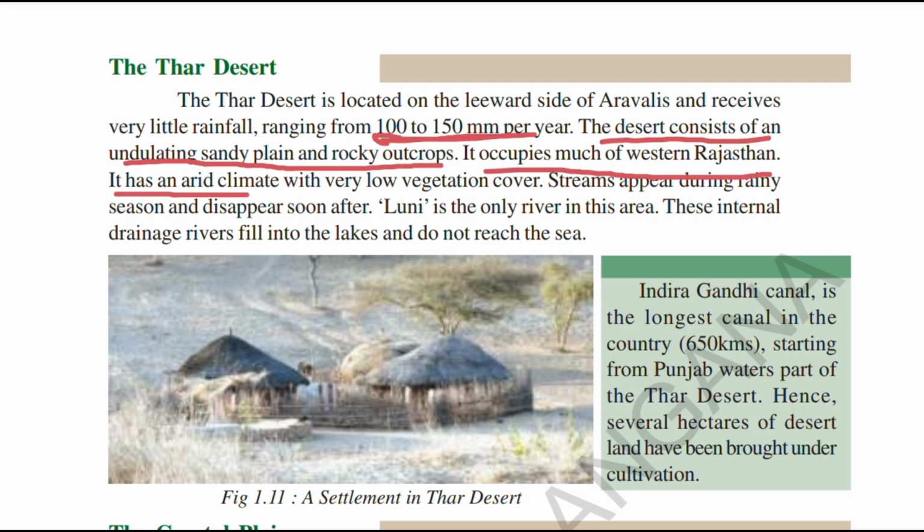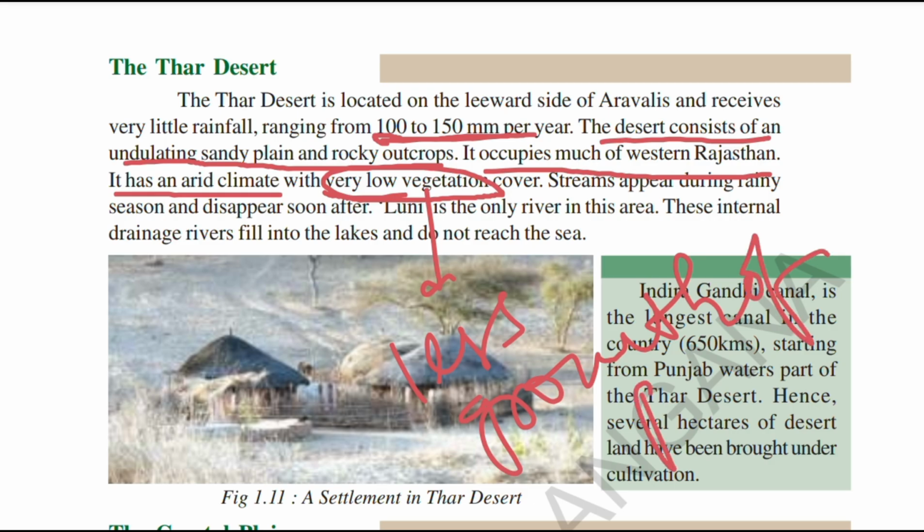It has an arid climate, arid in the sense of a dry climate, with very low vegetation. Low vegetation in the sense that there is very little growth of plants. This is what very low vegetation means.